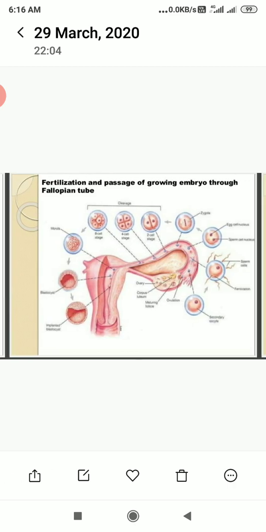Now here we are going to show you the various phases or stages of how the process of implantation takes place. In the initial stage, the ovum is released, and the ovum fuses with the sperm to form the zygote. The zygote then shows a large number of changes. That stage is considered cleavage, and in the end it is in the form of a blastocyst that attaches to the wall of the uterus. That process is called implantation.